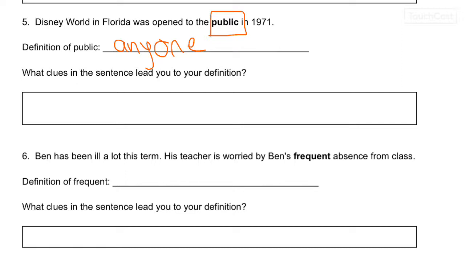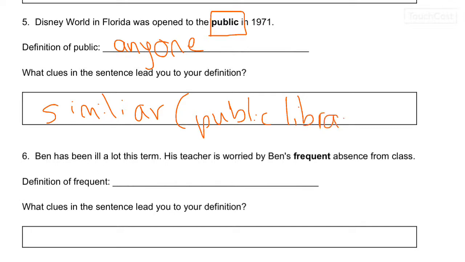So, I used a synonym, a similar situation, like I talked about a public library, or like a public pool. So it opened it to anyone, to people. That was nice of them. Hopefully Disney will open up soon again.